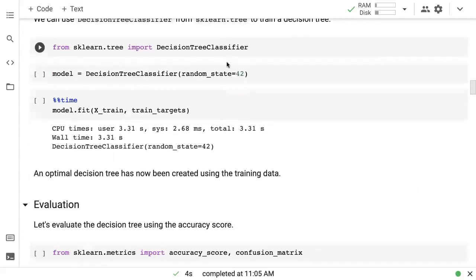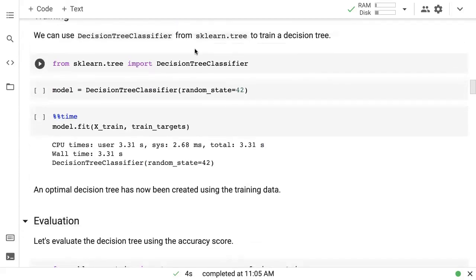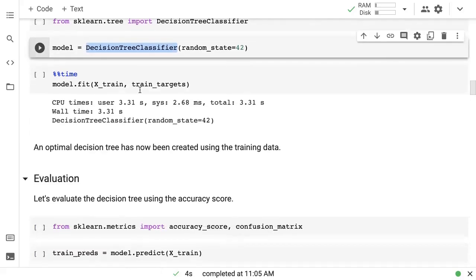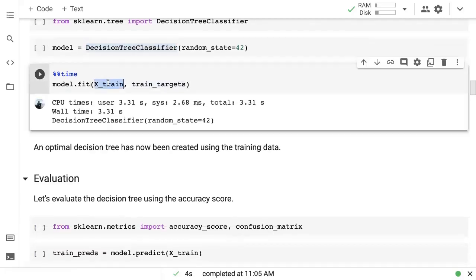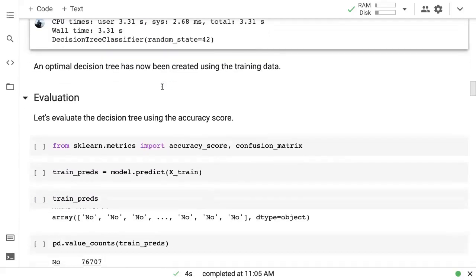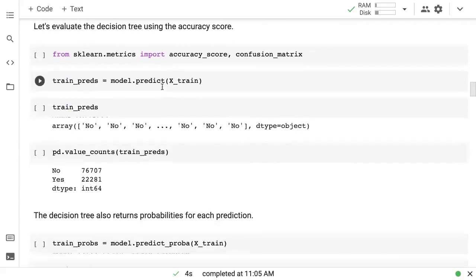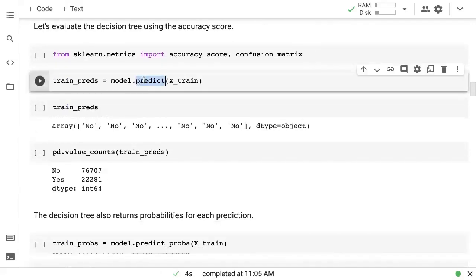And the way to train a decision tree is to use the decision tree classifier, because this is a classification problem. But decision trees can also be used for regression, in which case you would import decision tree regressor. Then you create a decision tree classifier model, and then you train it using the training inputs and the training targets. Once a decision tree has been constructed, you can make predictions using the decision tree by calling model.predict.